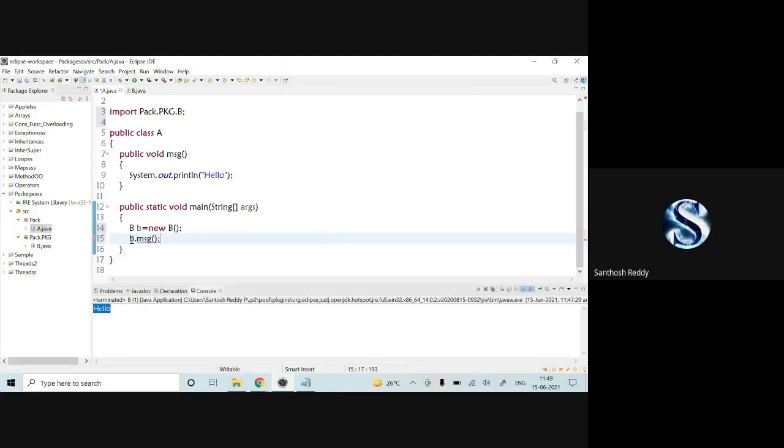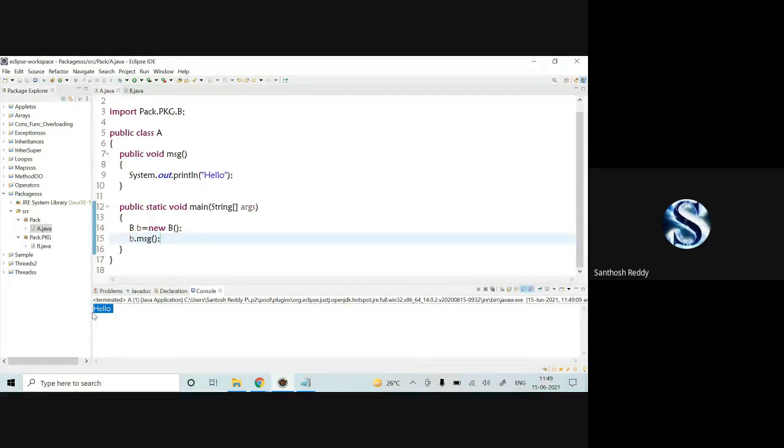B.msg. Give semicolon, save the code and run the code. You're going to get an output. See, hello. If I want to access from one class to another class, without the extends keyword, we can make use of packages like this.